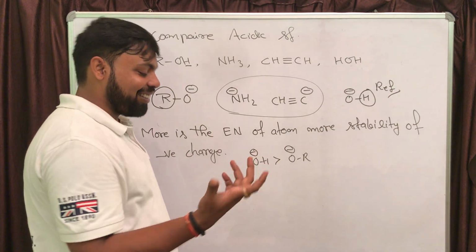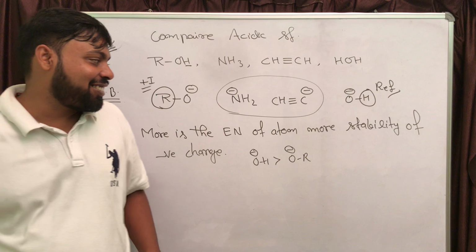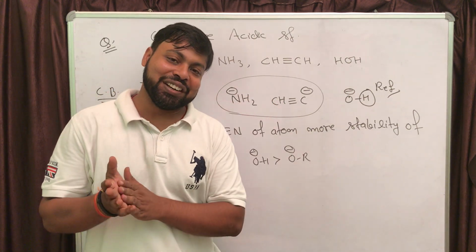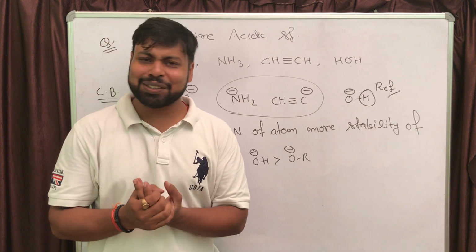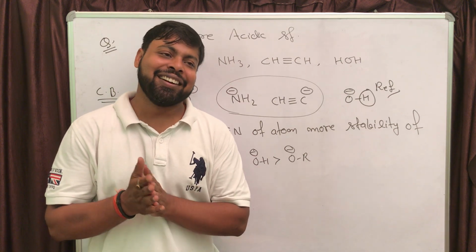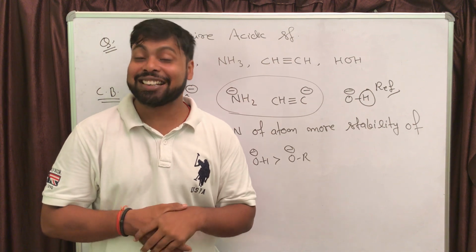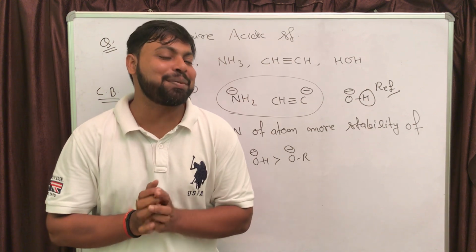Now it's time to compare the stability of NH2 minus and the triple bonded carbon carrying negative charge. Generally, it is in our mind that the electronegativity of nitrogen is more than carbon, right? In all cases it is true, except if carbon is triple bonded.